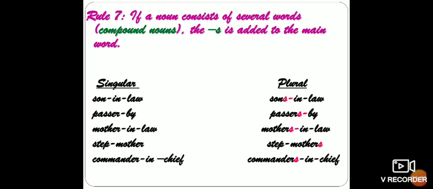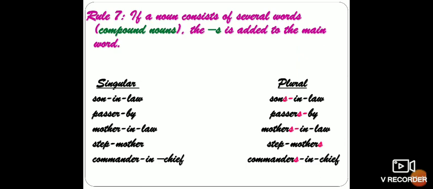Now, rule 7. If a noun consists of several words, like compound words. Compound words are two or more words connected together. So here what we do, we add S to the main word. Like we have son-in-law. So what is the main word here? It's son. So in the plural, what will it become? Sons-in-law.